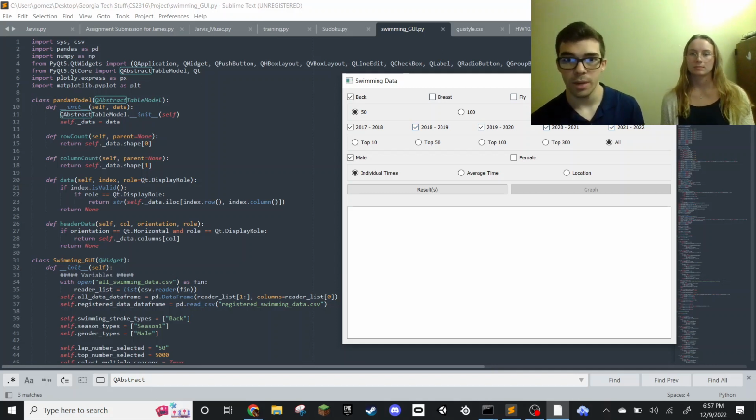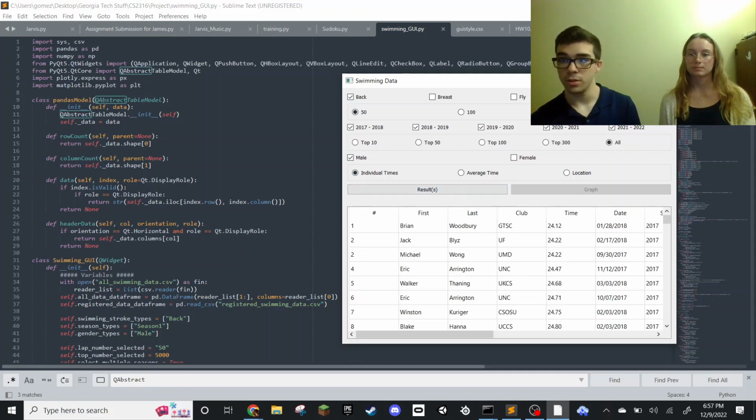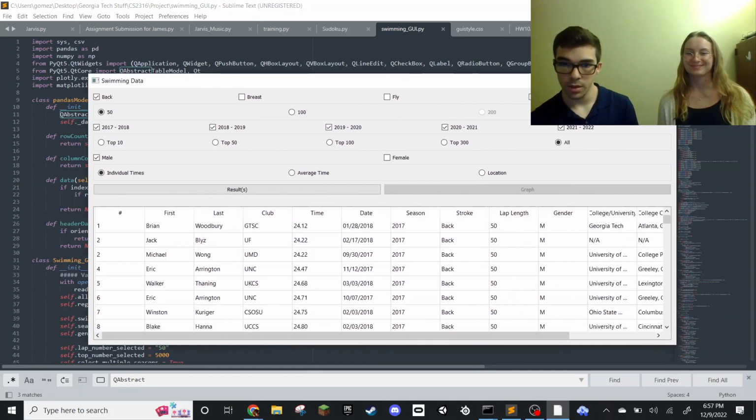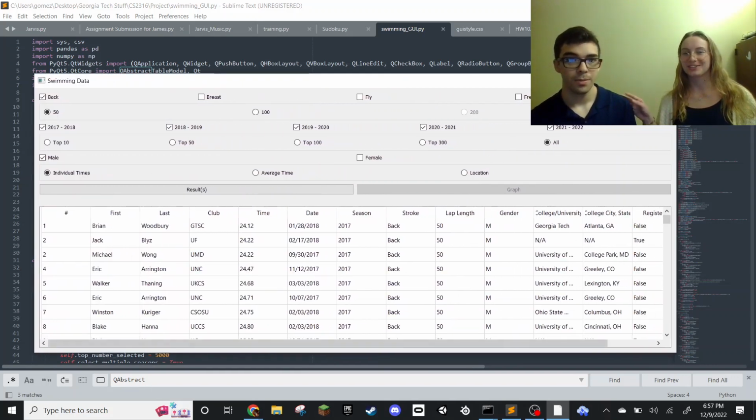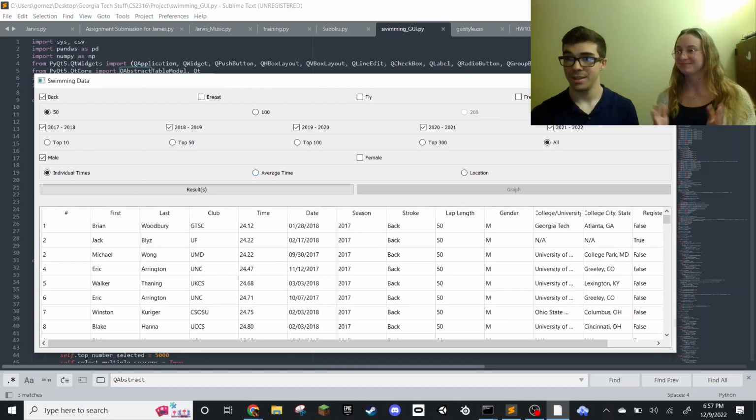So for example, 50 back, all individual times, click on results. It shows you this table with the same thing that you saw in the CSV file. Real quick to interject, if you'll notice, the top swimmer is from Georgia Tech Swim Club. Yes. Just want to throw that out there.